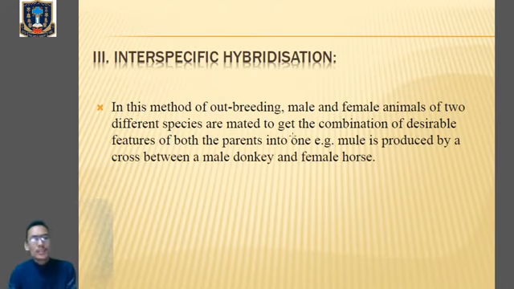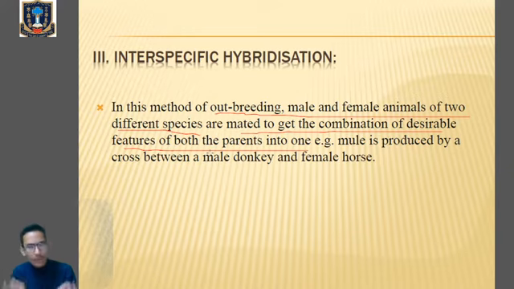Then number three is interspecific hybridization, where we will cross between two different species. In this method of outbreeding, male and female animals of two different species, listen very carefully, are mated to get the combination of desirable features of both the parents into one. So in interspecific hybridization, we are outbreeding the male and female of two different species, and here in the progeny we can get the characteristic features of both the parents.